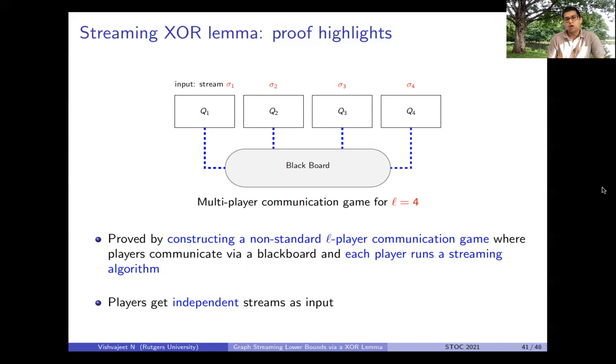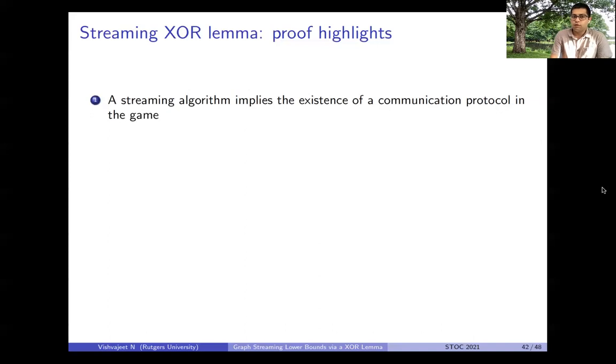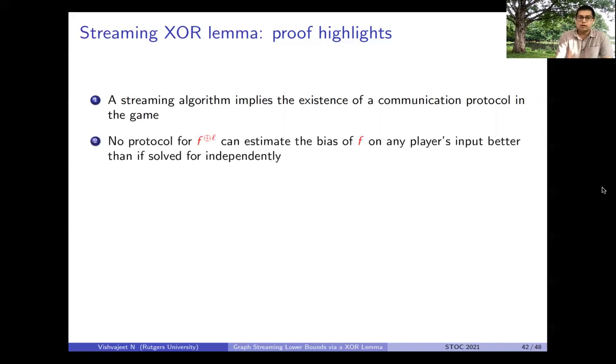Our XOR lemma is proved in this communication game, and it is done in the following ways. The first thing that we show is that any streaming algorithm that computes the XOR of F implies the existence of a communication protocol in this game. So now we can focus on all protocols that compute the XOR of F in this game. And then we show that no protocol that solves for the XOR of F in this game can estimate the bias of F on any player's input better than if it were to be solved for independently.